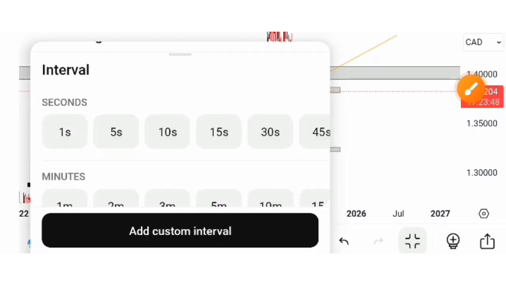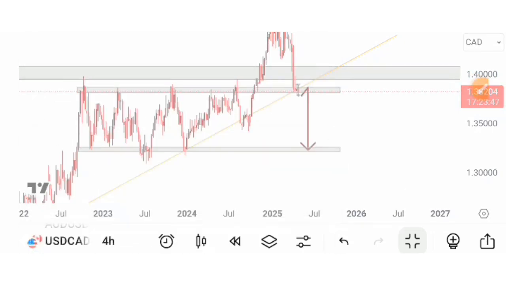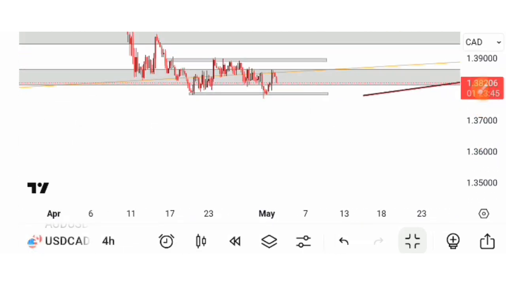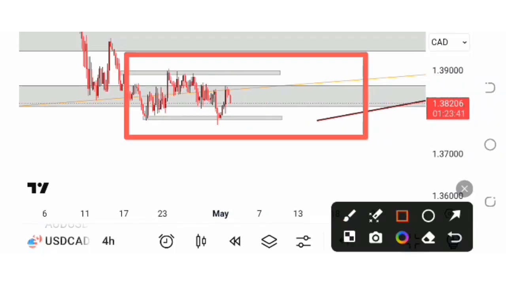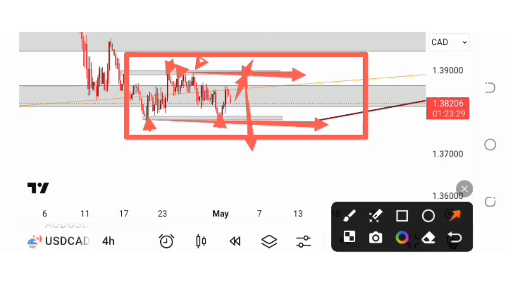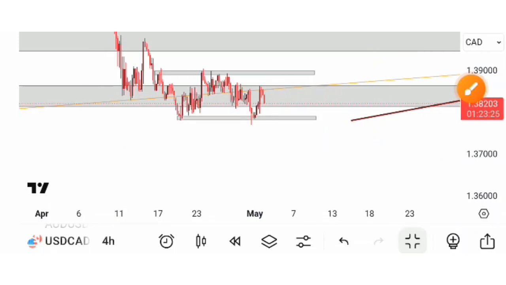So the way that I'm going to treat this market is, if you go to the 4-hour time frame, I have also identified 2 areas of interest, because I realized that this market is caught up in a range at the moment. So I have 2 areas of interest, these highs over here and this low over here. If the market could go back to this area of resistance today, definitely I'm going to be looking for sells. And if the market ends up breaking below here, this is another good area for me to look for sells to the downside. Pretty much that is all I see on these 2 instruments. There's nothing more, there's nothing less.